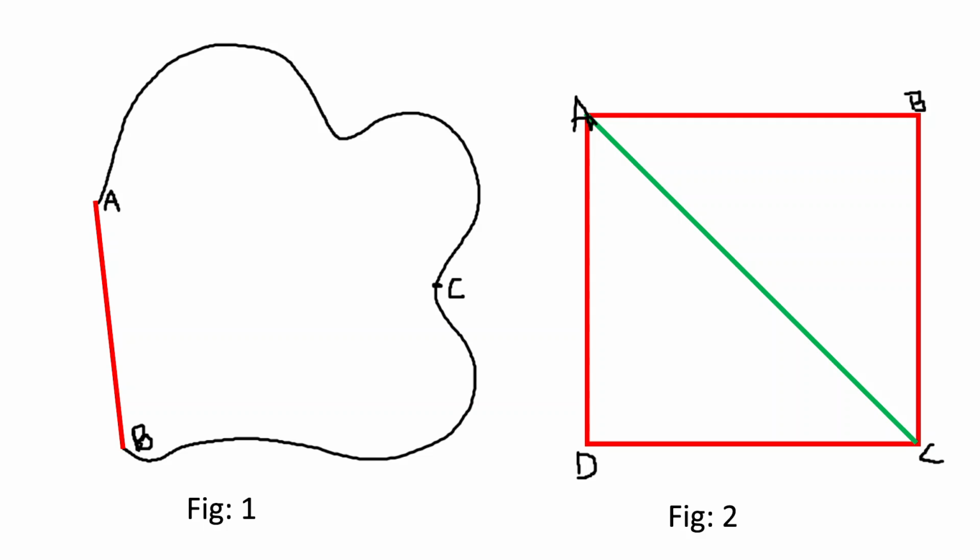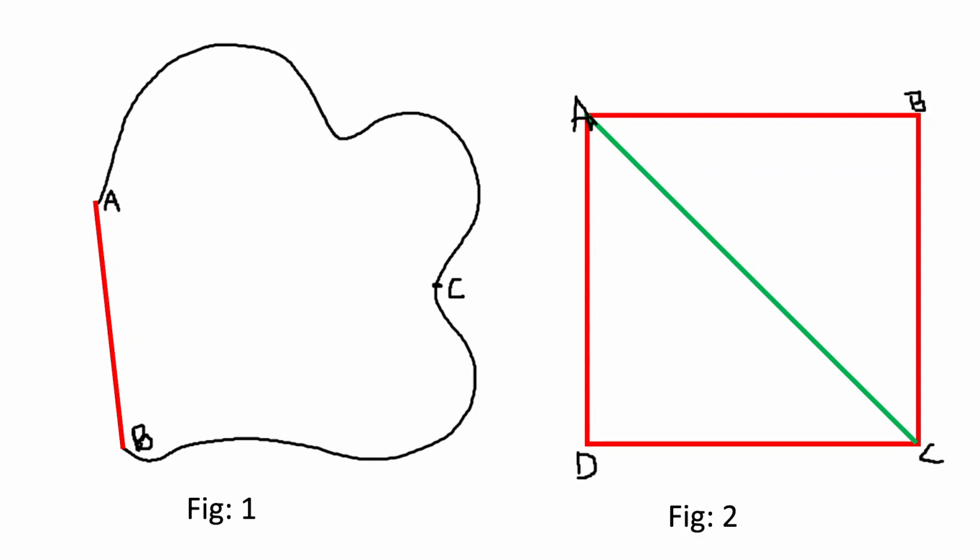Now you see in the figures, in figure 1, the displacement is AB, the red line, whereas the distance covered is the curve ACB, which is black in color. So there is a difference between distance and displacement. Here, distance is the actual path which is covered by the body from A to B through C, whereas displacement is the shortest distance between these 2 points, that is A and B. Therefore, the red line AB is the displacement.